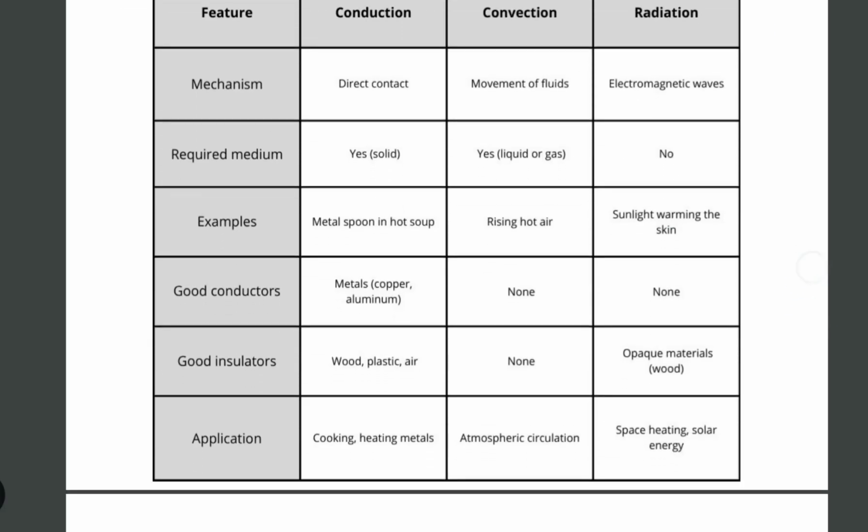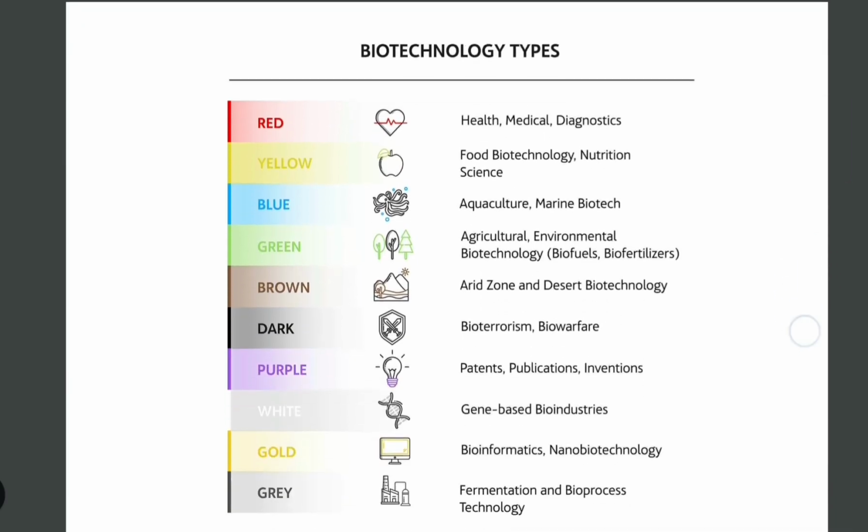And there are also given some examples. Use this PDF as a value addition in your notes also. You can use them very wisely. These are the different types of biotechnology.